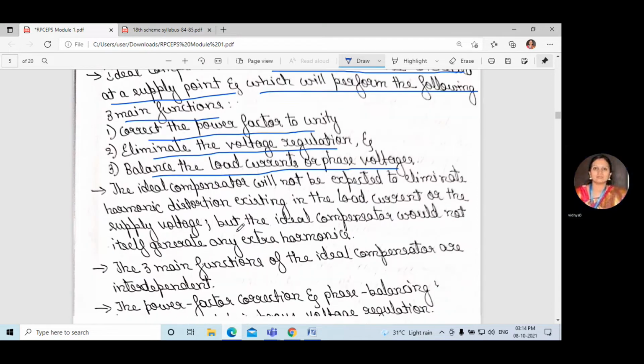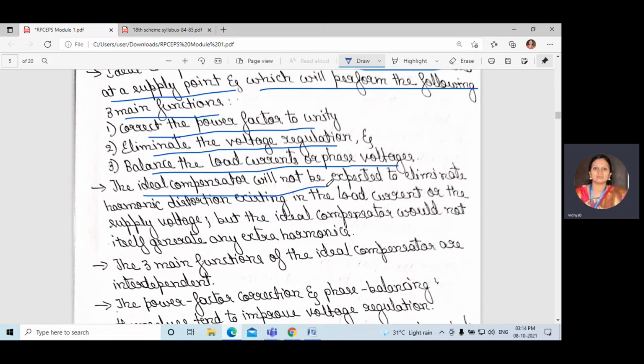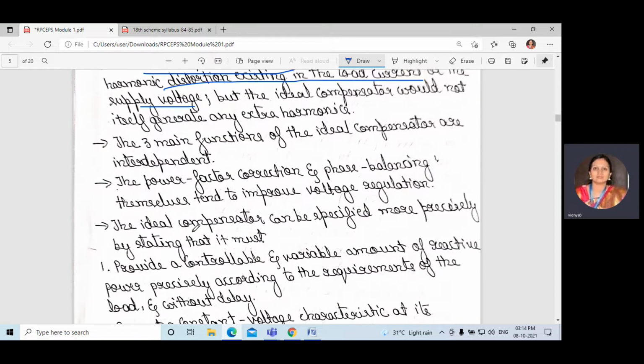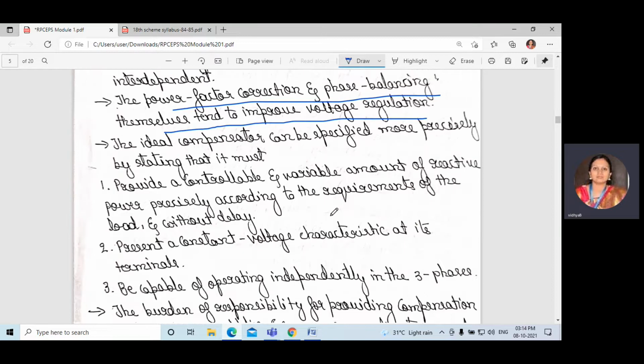Okay, so the ideal compensator will not be expected to eliminate harmonic distortion existing in the load current or the supply voltage, and it will not create any harmonics itself. It will not generate any extra harmonics. Okay. The three main functions of the ideal compensator are interdependent, and power factor correction and phase balancing themselves tend to improve voltage regulation.